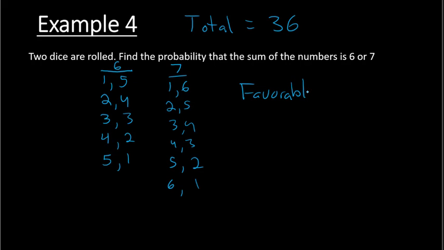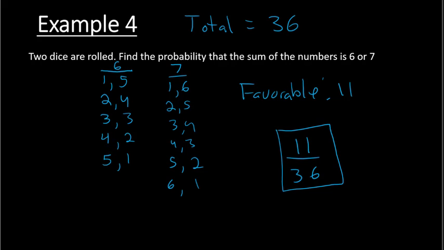Let's count these up. We have 1, 2, 3, 4, 5, 6, 7, 8, 9, 10, 11 favorable. So 11 favorable, put that over the total. So my probability is going to be 11 over 36. And if I wanted to, I could convert this into a decimal, then to a percent, and that would be somewhere around 30%.